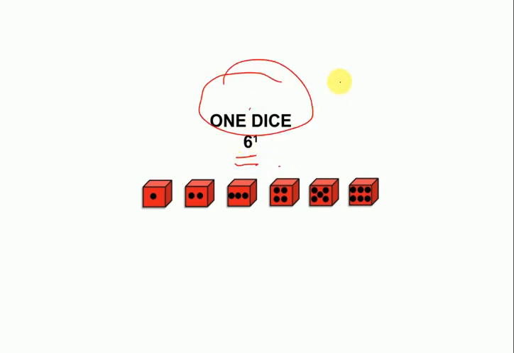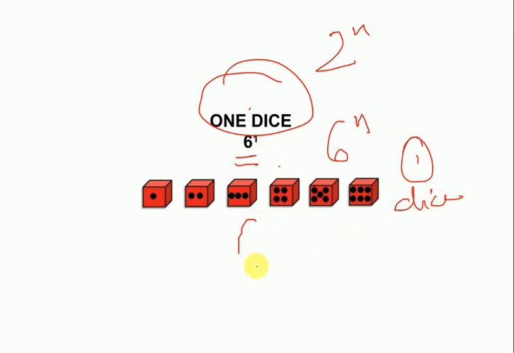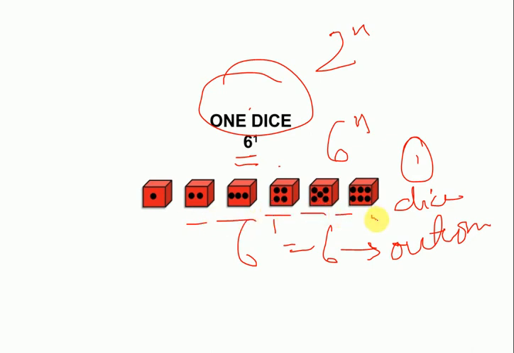In one dice, as we were doing 2 raised to power n for coins, here we will do 6 raised to power n. I am having only one dice, so 6 raised to power 1 will be 6. It means I will have a total of 6 outcomes, that is 1, 2, 3, 4, 5 and 6.